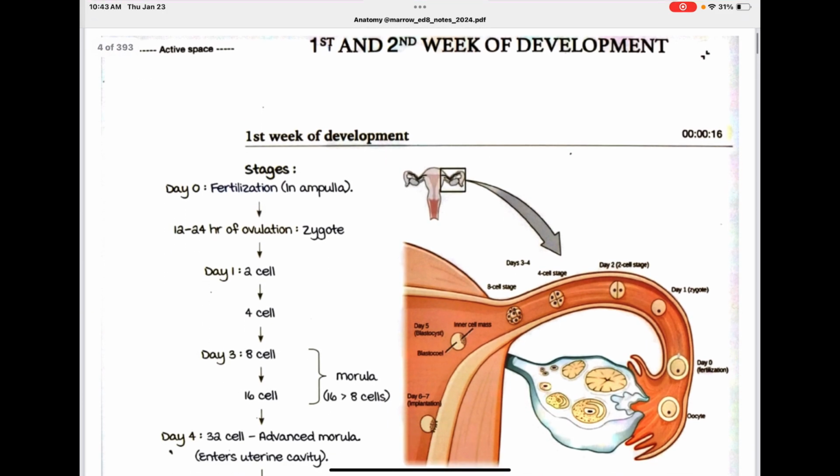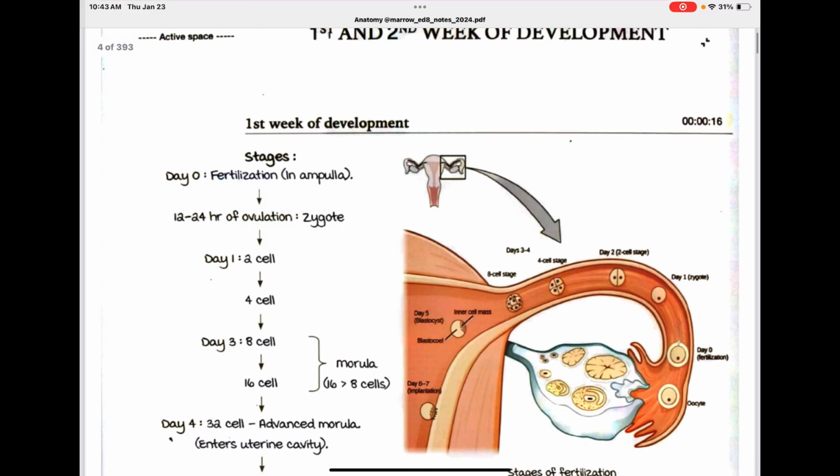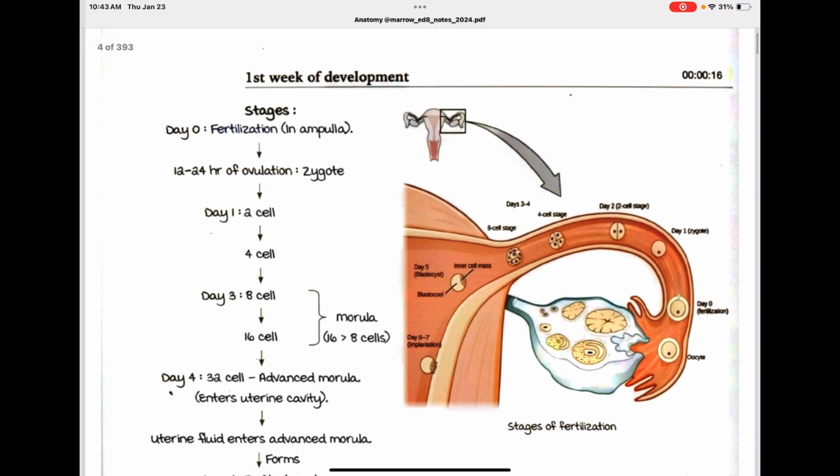First and second week of development. First week of development stages. Day 1: fertilization in the ampulla, 12 to 24 hours after ovulation, forms the zygote.